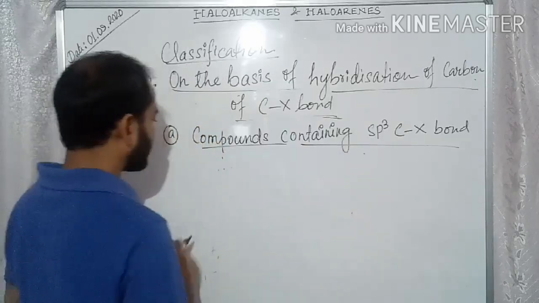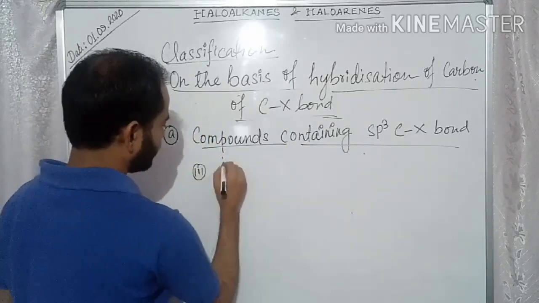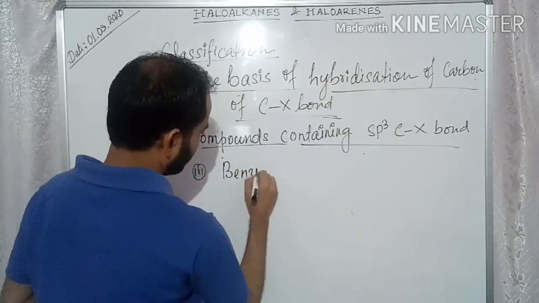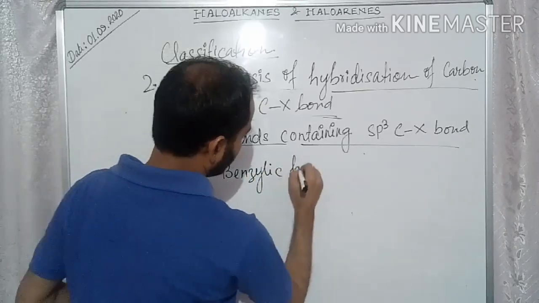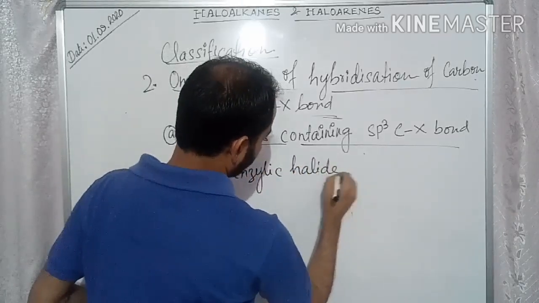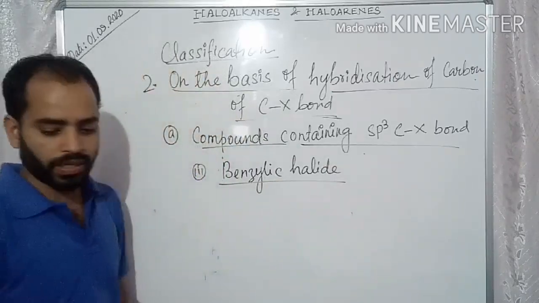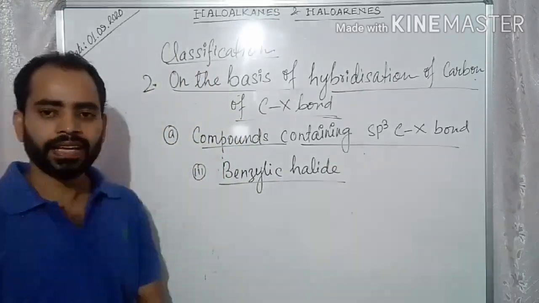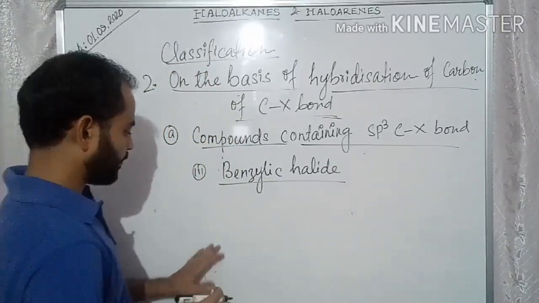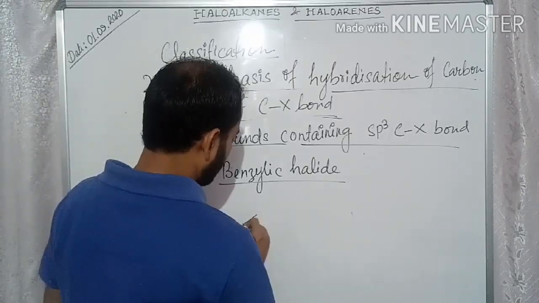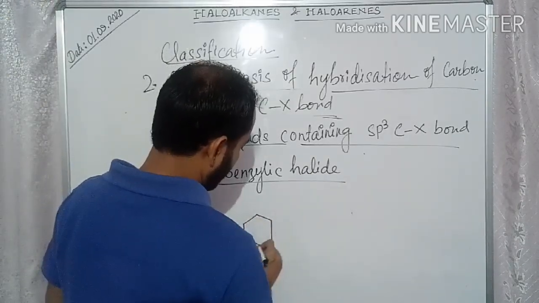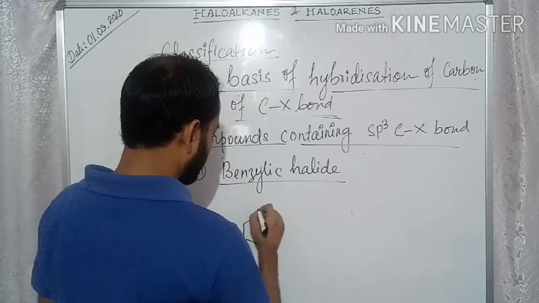Next one is the third category. This is called benzylic halide. Third one is your benzylic halide. It is again the same way.